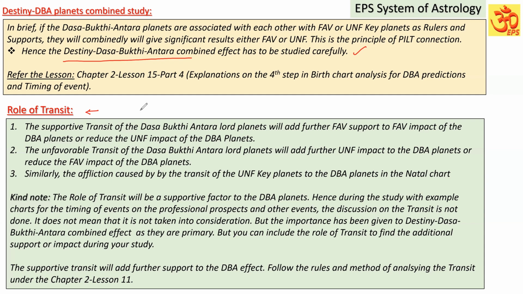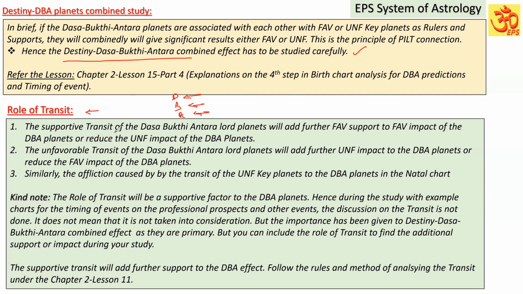So for example, when we are studying the Dasa, Bhukti, and Antra, we are taking the support planets, how they are all supporting these planets by way of influencing with the favorable or unfavorable, right? So they are primary, then support planets are going to be secondary. That's what we are discussing, right? So DBA predictions, their analysis, their combined effect is the primary. The role of transit is like a support, it is secondary.